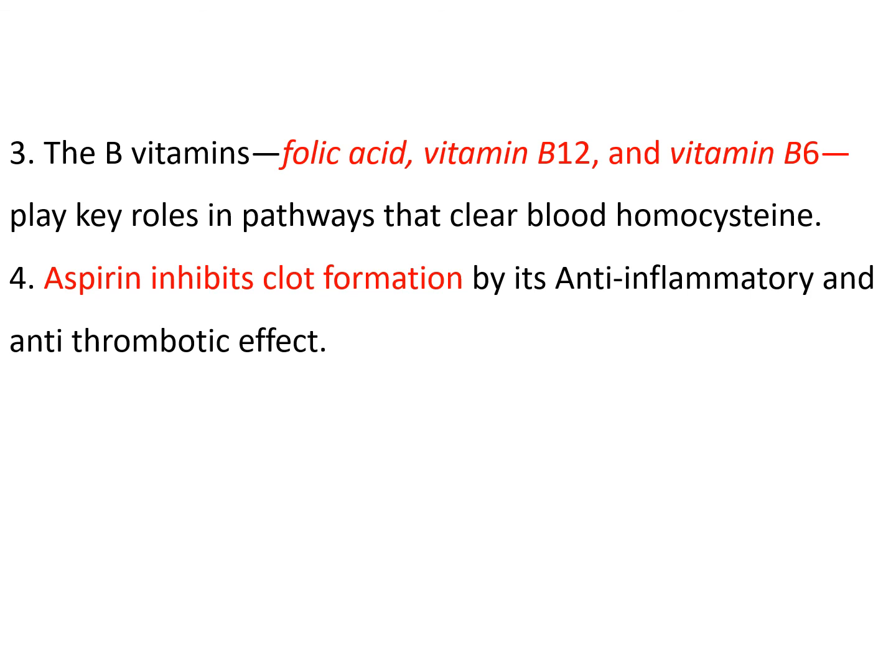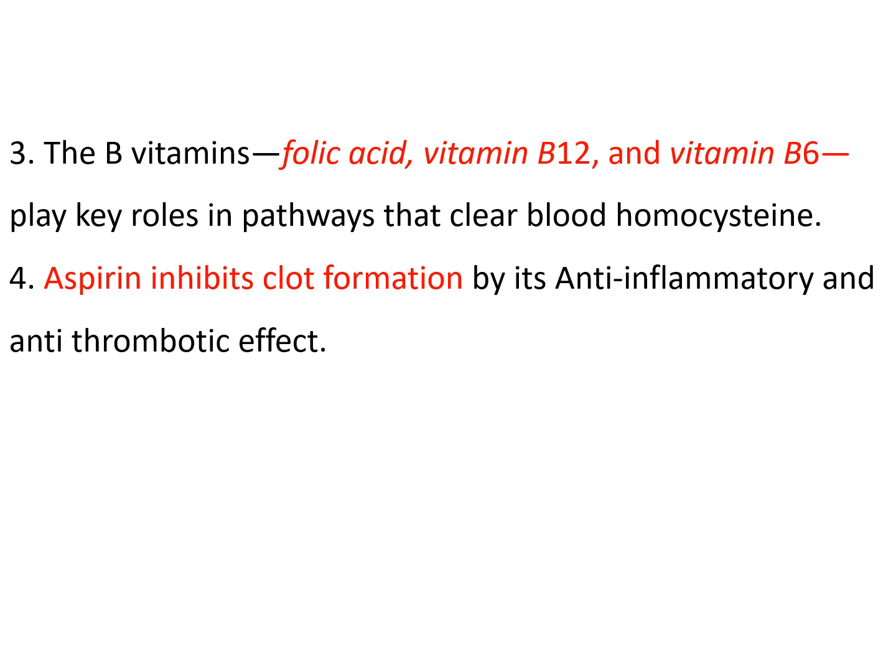B vitamin family play a key role in pathways that clear blood homocysteine. What is homocysteine? It is a byproduct of metabolism of an amino acid called methionine. So when methionine is metabolized, homocysteine is produced, and these three vitamins clear it from the blood.